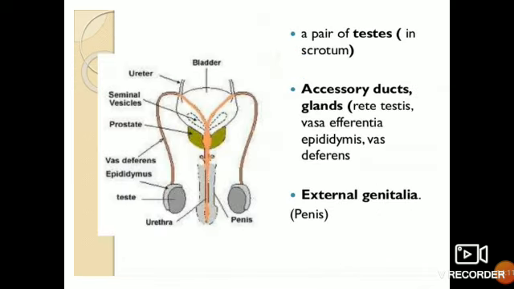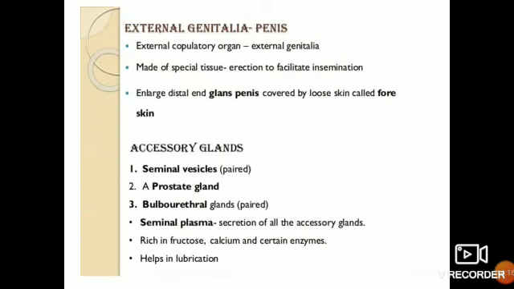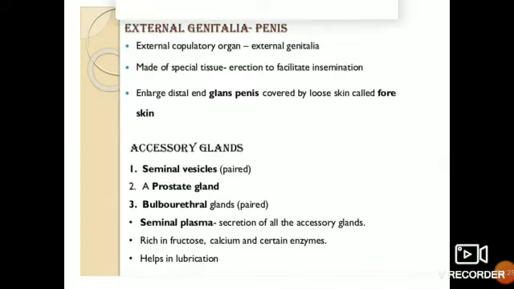Let us come here. This is the seminal plasma, the secretion of all the accessory glands, rich in fructose, calcium, and certain enzymes, and it helps in lubrication.